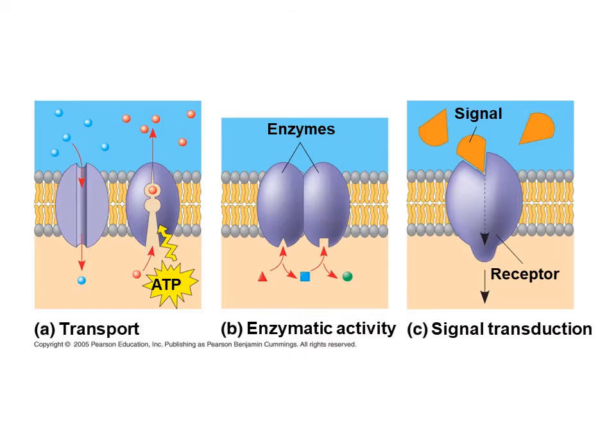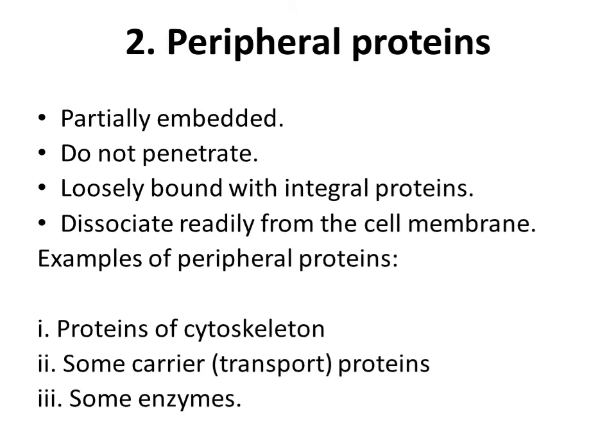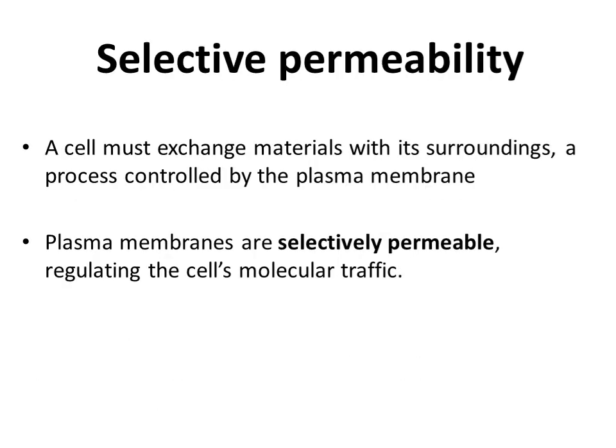These are the pictures of these types of protein. Now, the peripheral proteins do not penetrate, they are present only on the surface, and examples are the proteins of the cytoskeleton, some carrier proteins, and some enzymes. You all know that because of this property, the cell membrane is selectively permeable.